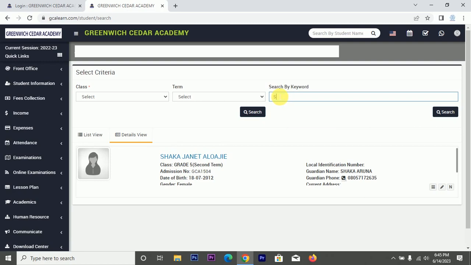Okay, let me try Serena. Let me search. I'm not sure of the class. Good. It will bring out the record. This is grade 8. You see it? If you are not sure of their name, but you know their admission number, you can use their number to search as well. Then let me search for another name. Precious. I'm not sure of the class, but let me see.